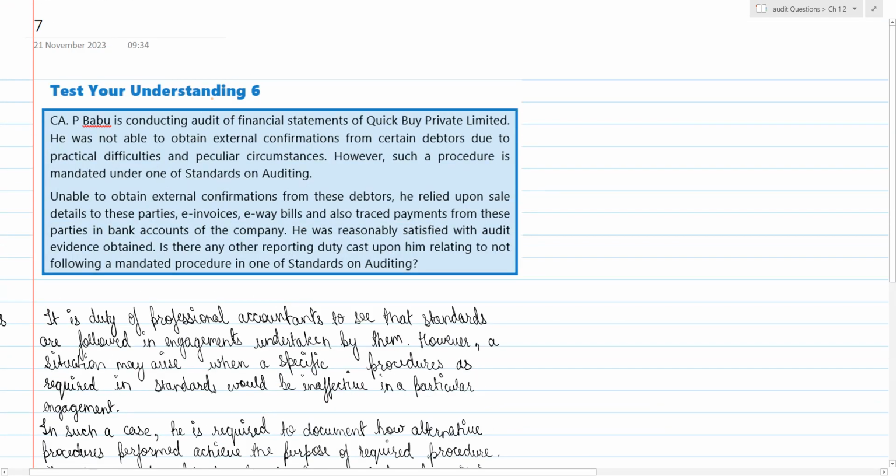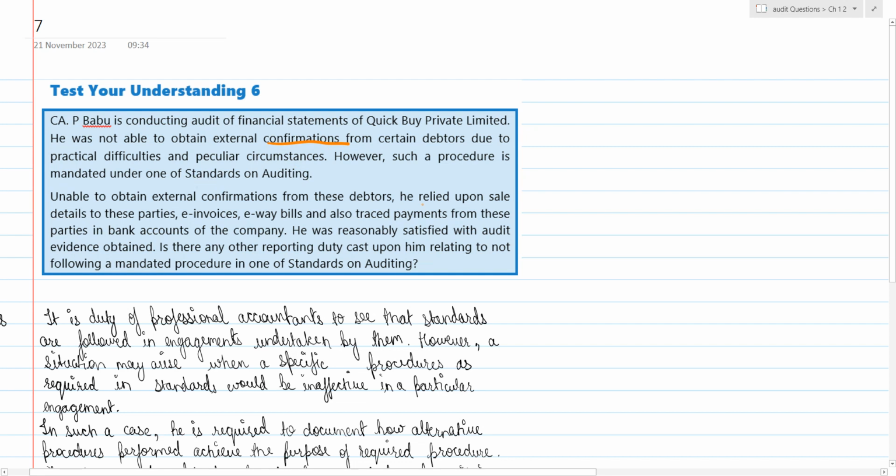So this is the test your understanding 6. Now CA P Babu is conducting the audit of financial statements of Quick Buy Private Limited. He was not able to obtain external confirmations from certain debtors due to practical difficulties and peculiar circumstances. However, such a procedure is mandated under one of the standards on auditing. So he was not able to obtain the confirmations from all the debtors.